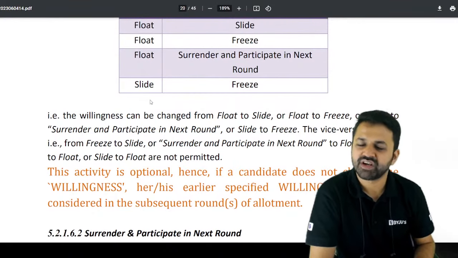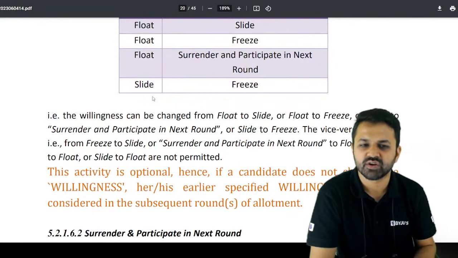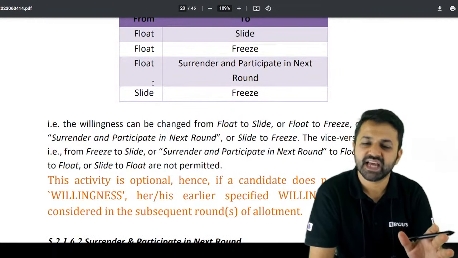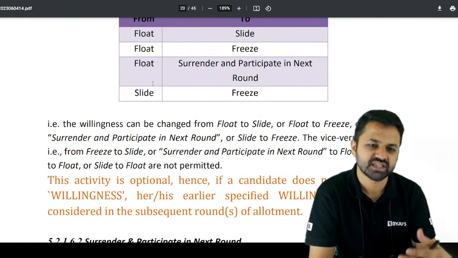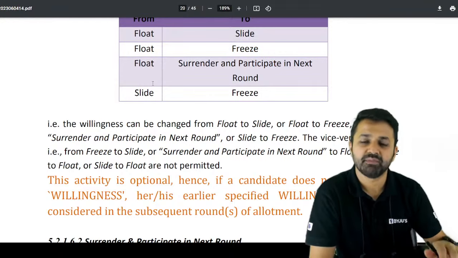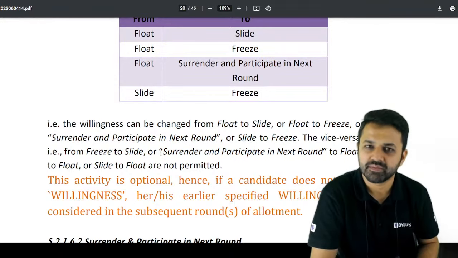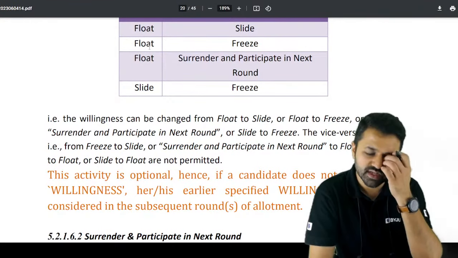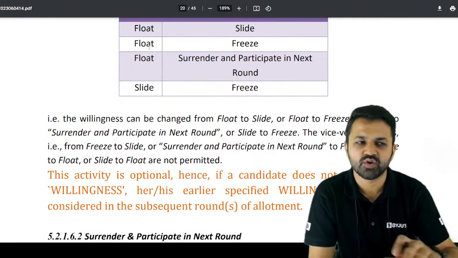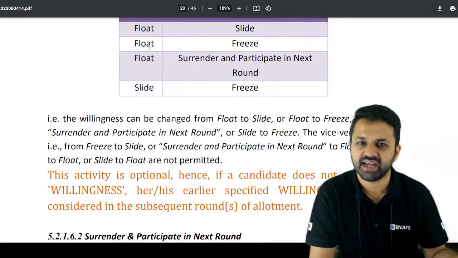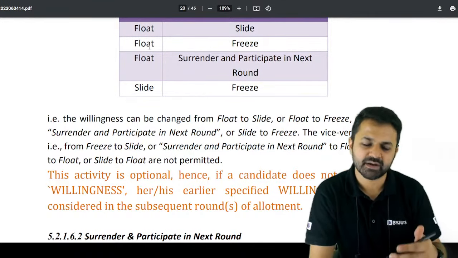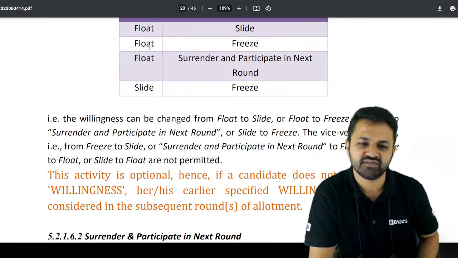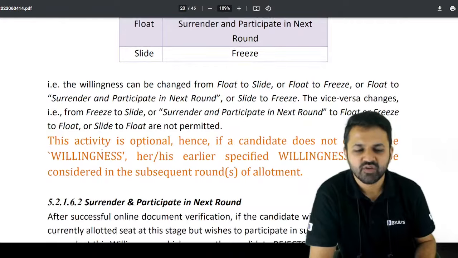Otherwise, if you want that NIT but a different branch, then you can go for the slide option, because I am satisfied with the NIT, but I am not satisfied with the branch. Maybe in the second round you will get that particular branch which you are looking for. Otherwise you can select the float option. Float option means now you are looking for any other NIT and other branch, because you are not satisfied with the NIT and branch that is allotted to you.